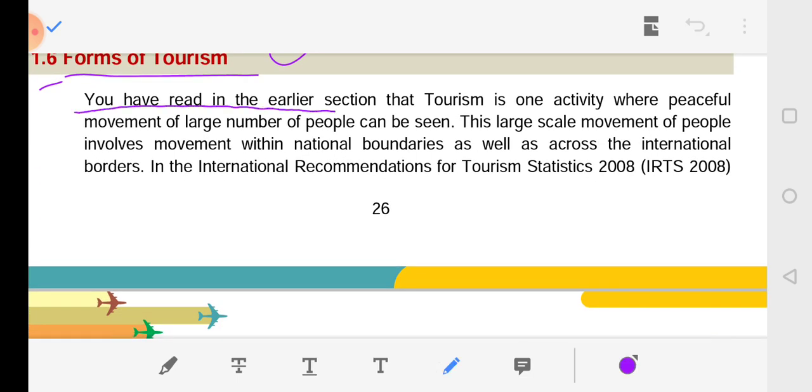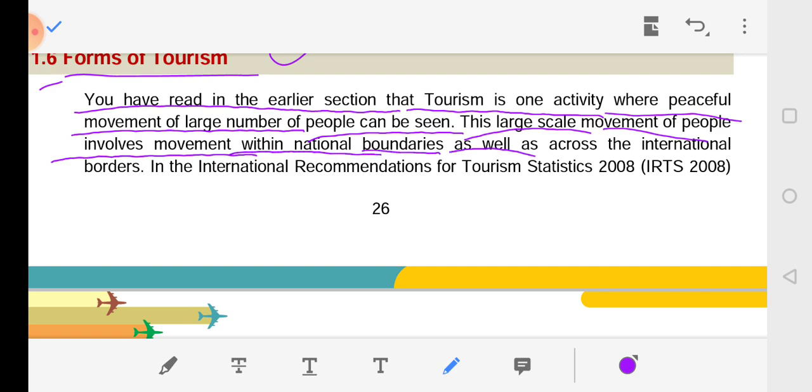You have read in the earlier section that tourism is one activity where peaceful movement of a large number of people can be seen. This large scale movement of people involves movement within national boundaries as well as across the international border.